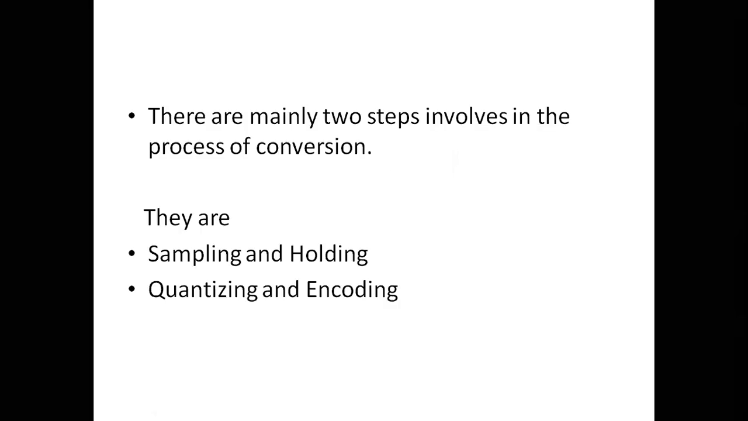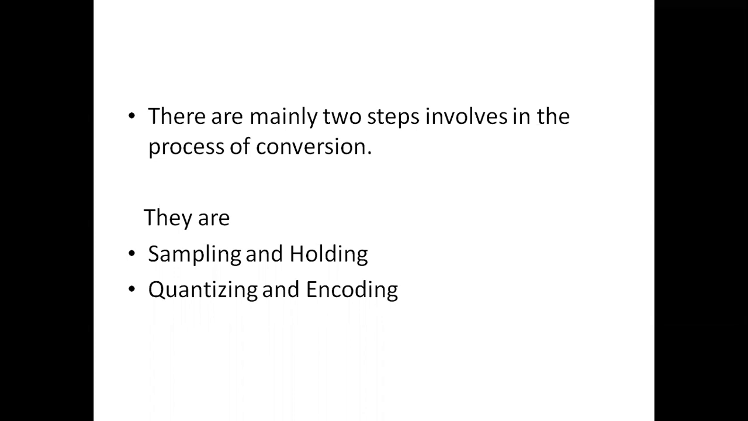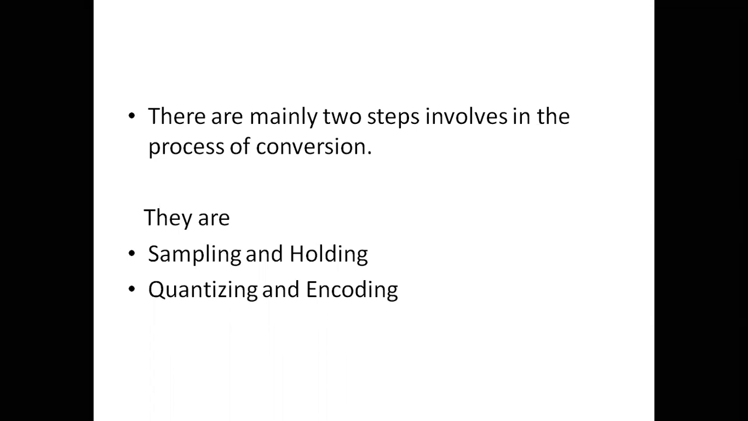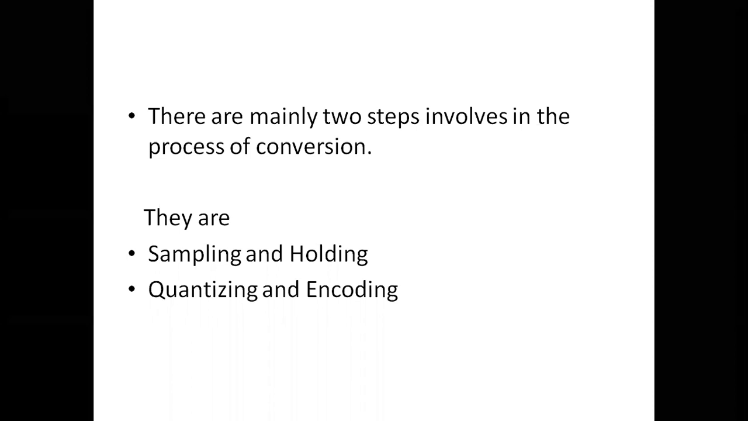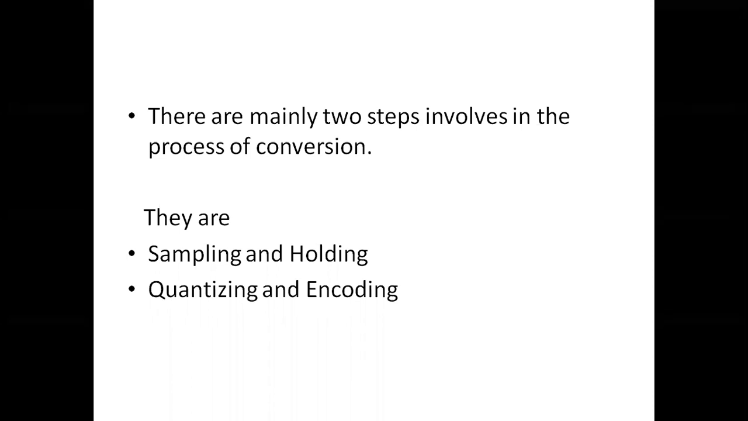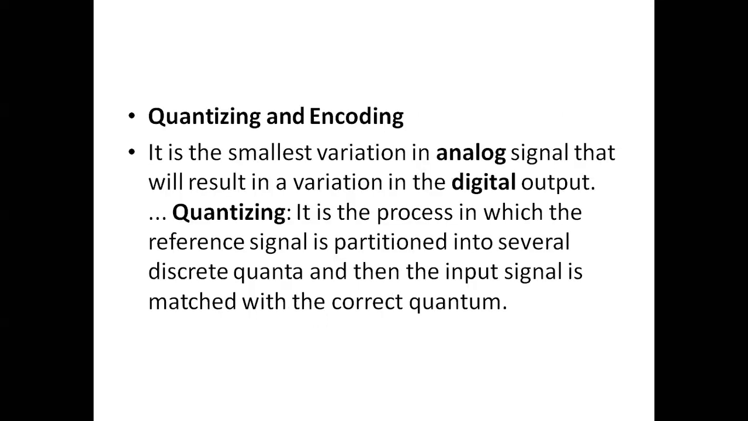Dear students, here we are going to run the analog to digital conversion process. There are mainly two steps involved in the process of conversion. They are sampling and holding, and quantizing and encoding. These two are the main processes while we are converting analog to digital. It is called sampling, holding, quantization and encoding.